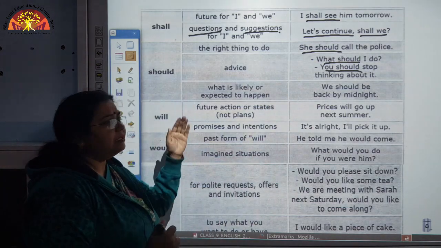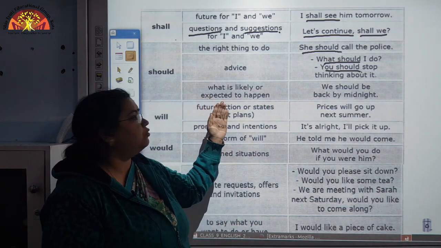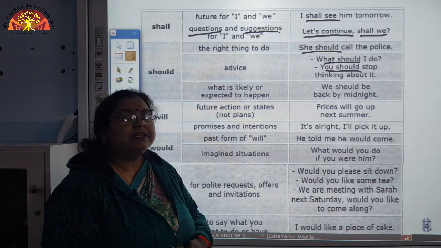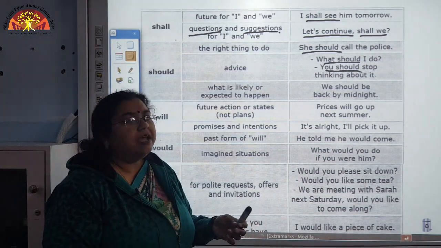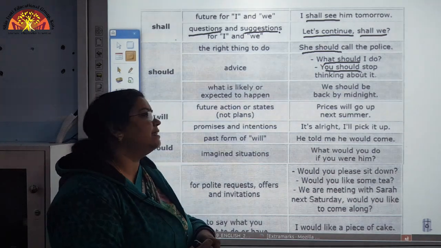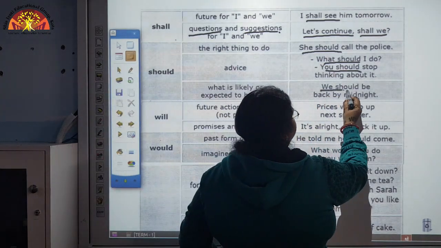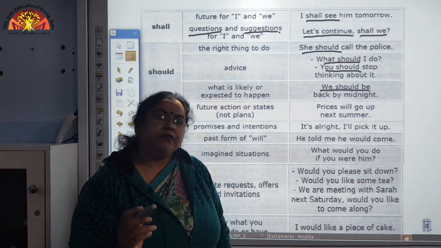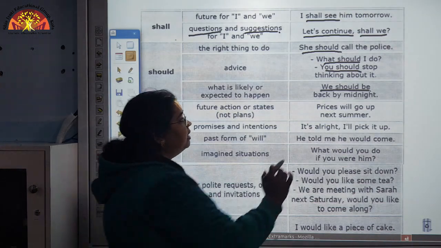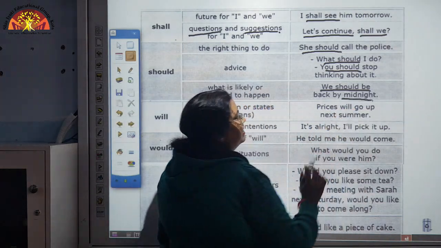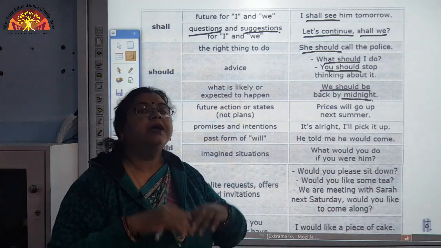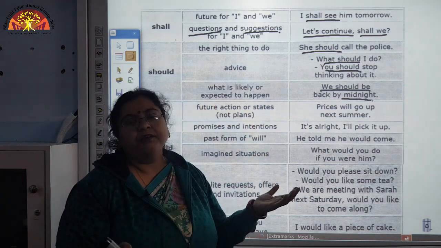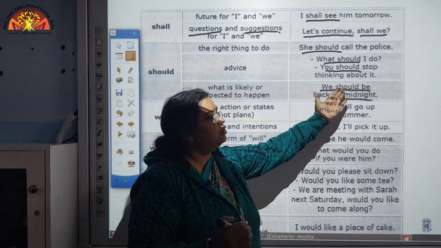Now, another thing which can be expressed using should is what is likely or expected to happen. That means something is expected in the future and it may happen. Like, see the example here, we should be back by midnight. What is being expected? We should be back by midnight. By midnight there is an expectation that we may come back. So, to express this expected aspect, we use the modal should.